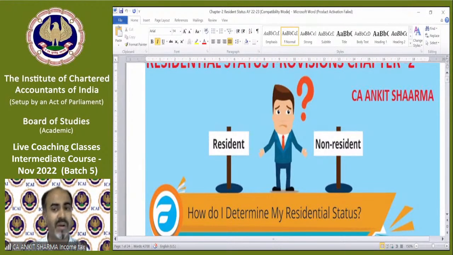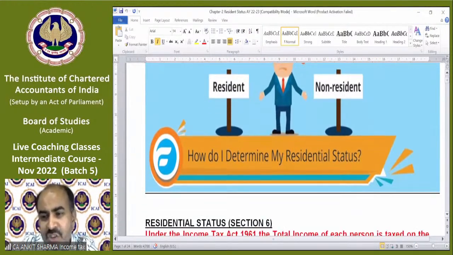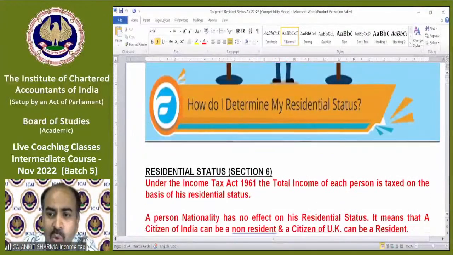You might remember, when determining the tax of a person, the first question we need to ask our client is whether you are a resident or non-resident. Everything else is going to be secondary. The first question is whether you are a resident or non-resident, because this is going to make a big difference on your tax implication.